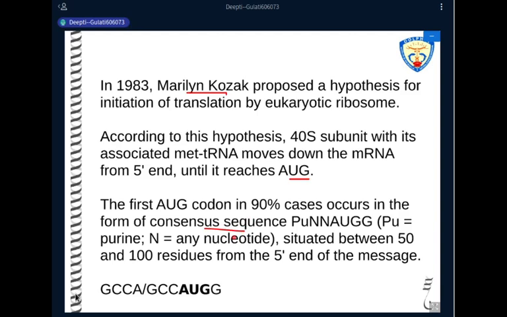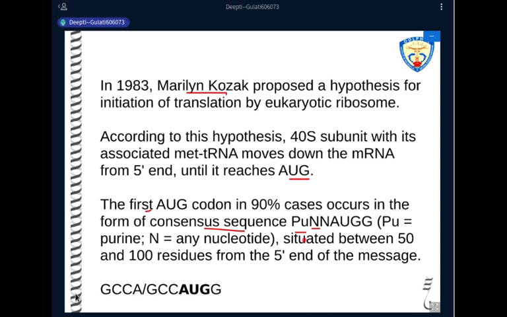So what was stated in this hypothesis is that the first AUG might not be the initiation codon. The AUG, which will act as the first codon, should be present in a proper consensus sequence. And that consensus sequence is, it should start with a purine. That means it can either be an adenine or a guanine, followed by any of the four nitrogenous bases.